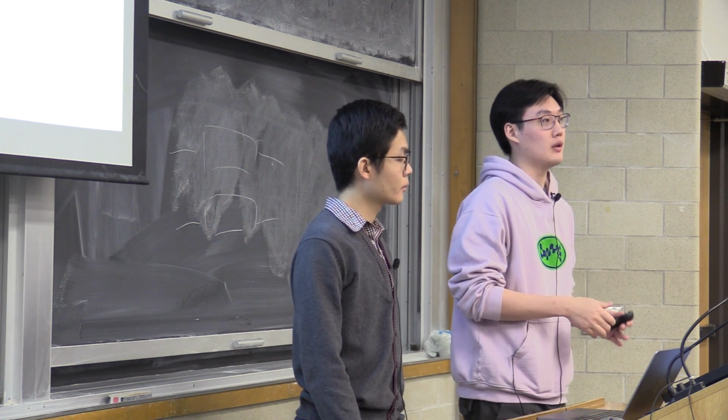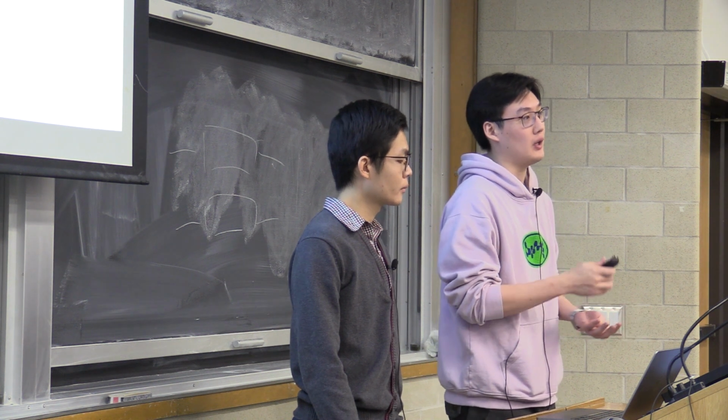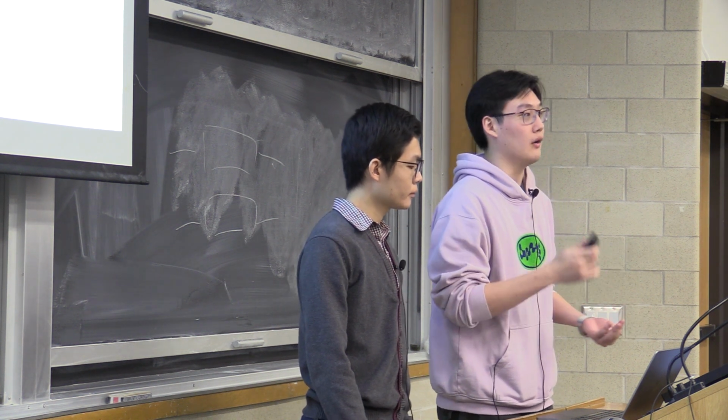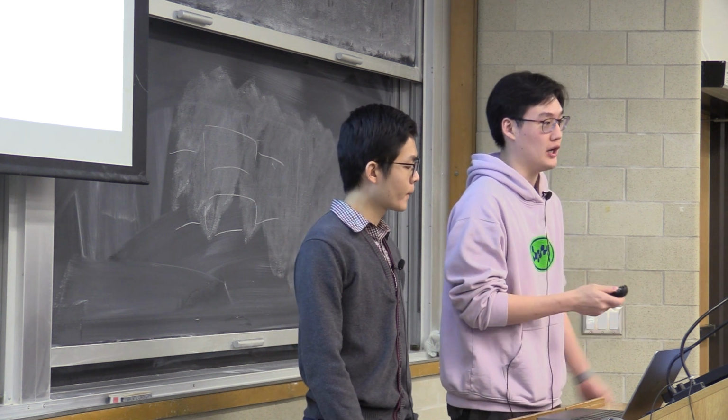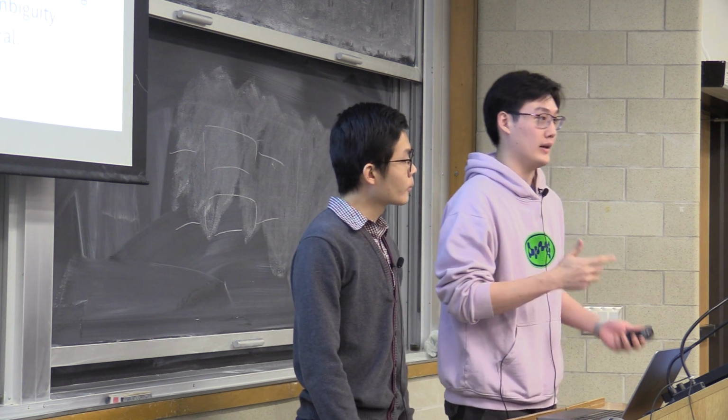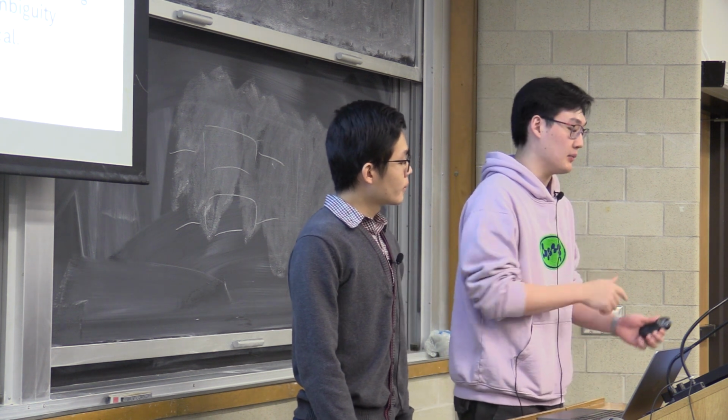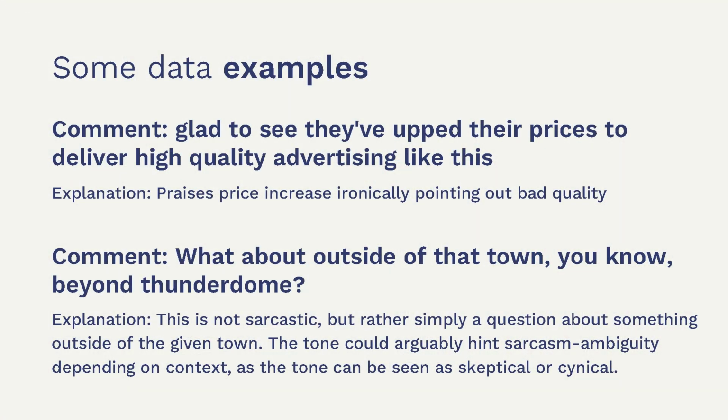We also want to utilize not only the classification ability, but also the text generation ability of LLMs. So we decided to use another approach, which is the explanation, which is also more generic. If you want to know what an explanation means, here are some examples. The first example is data that's actually sarcastic. It says, "Glad to see they've upped their prices to deliver high quality advertising like this." The explanation that we got is that it praises the price increase, ironically pointing out bad quality, which is exactly what it's doing. And the second one is not sarcastic.